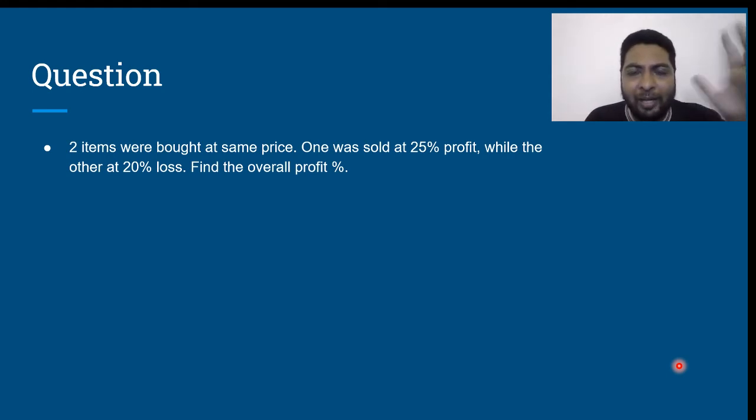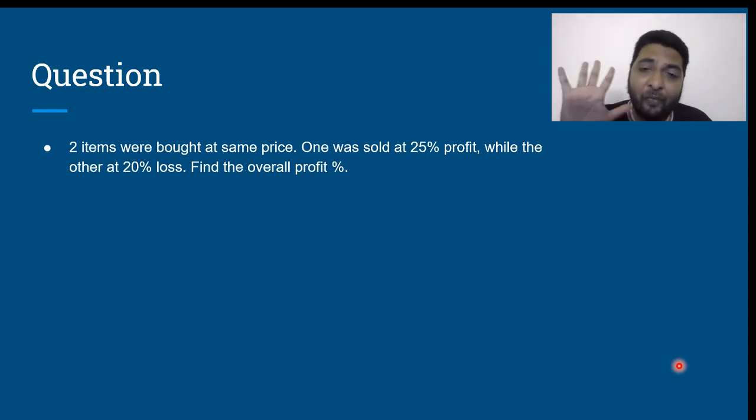One was sold at 25% profit, so the selling price of the first article is 125 rupees. While the other is sold at 20% loss, the selling price of the second article is 80 rupees. So the total selling price is 125 plus 80, which is 205 rupees. Total cost price 200, total selling price 205, which means the overall profit is 5 rupees.